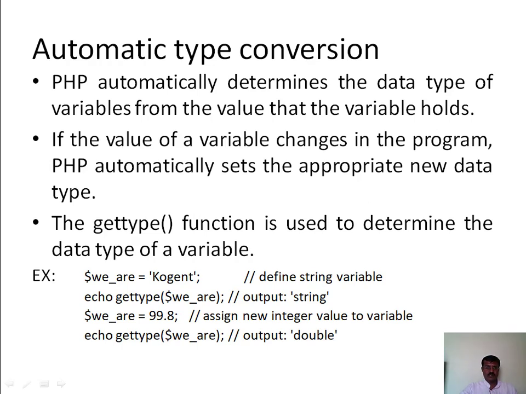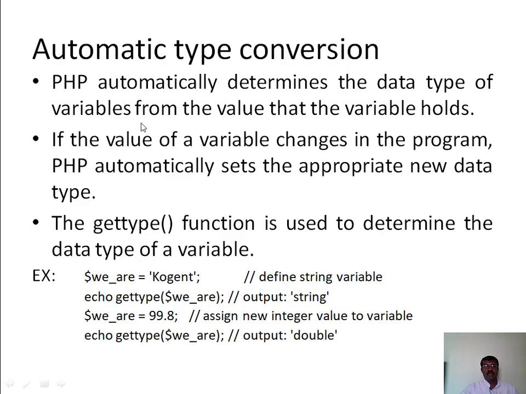Well, let us learn about automatic type conversions in PHP. In PHP, the data type of a variable is automatically converted to another data type. PHP automatically determines the data type of a variable from the value that the variable holds. We know that PHP is a loosely typed language where there is no need to declare variables before usage.